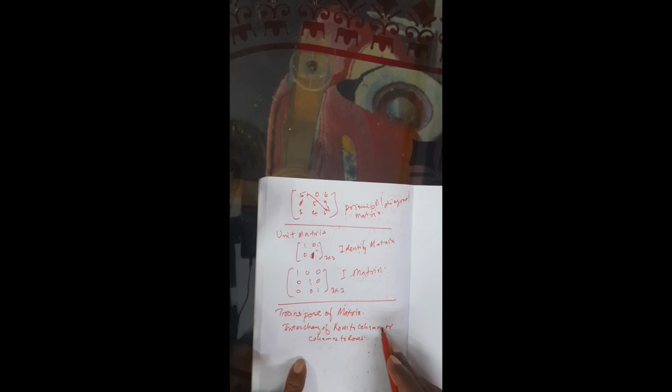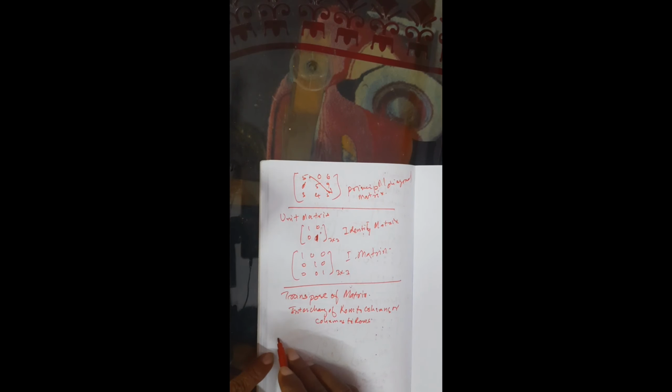Interchange of rows to columns, or columns to rows, is known as the transpose matrix.